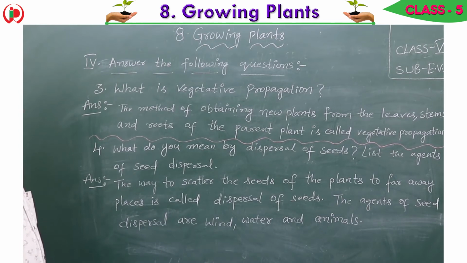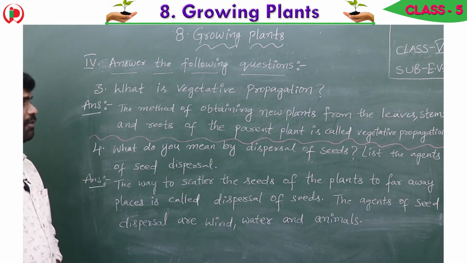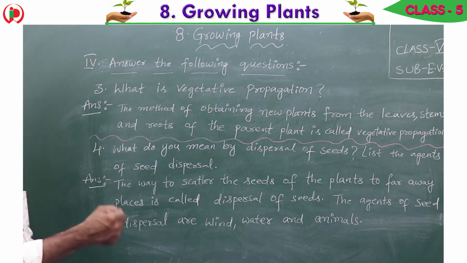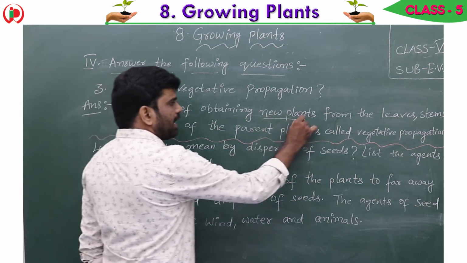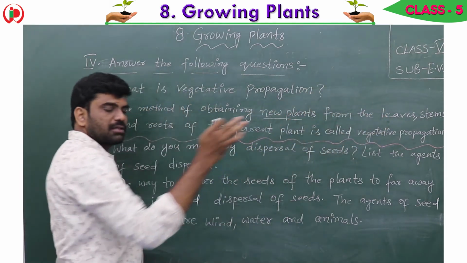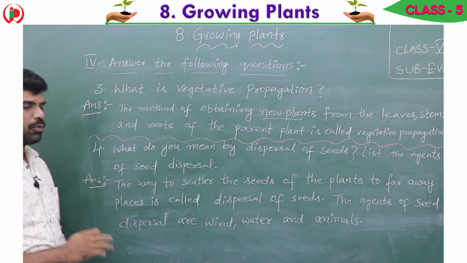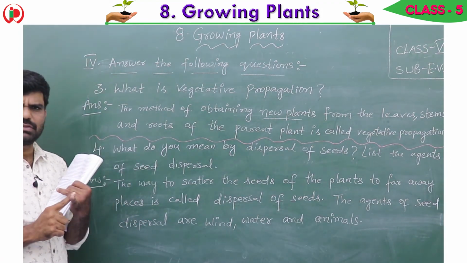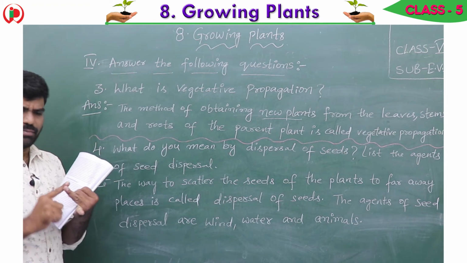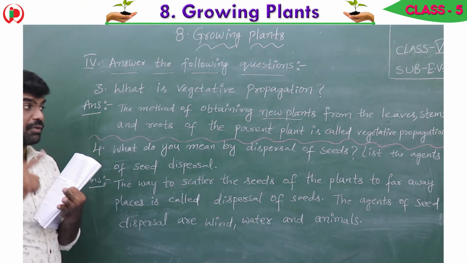Children, see the third question. What is vegetative propagation? Vegetative propagation is a type of reproduction. The method of obtaining new plants from the leaves, stems and roots. From the leaves the new plants will come, from the roots the new plants will come, and from the stems also.